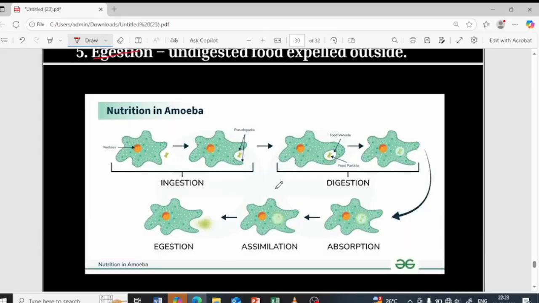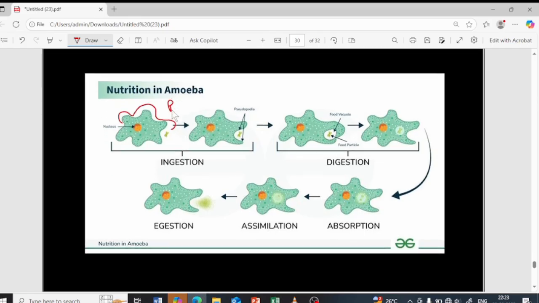So you can see over here, this is amoeba. You can see a finger-like projection over here. This is basically the pseudopodia, or we call it pseudopodium or false feet. If the food is present over here, it will encircle the food and take it inside the body, and it will reach the food vacuole. The food vacuole is present over here.